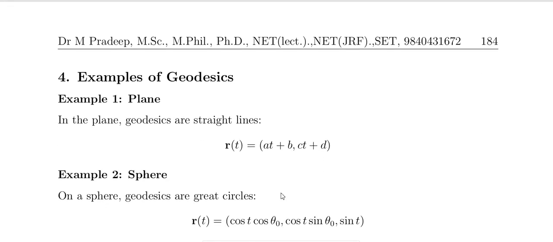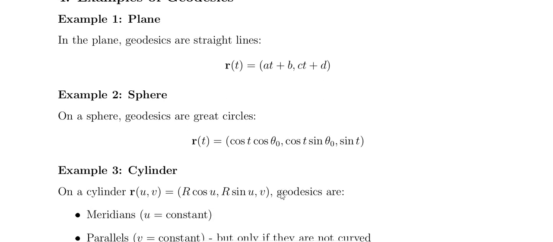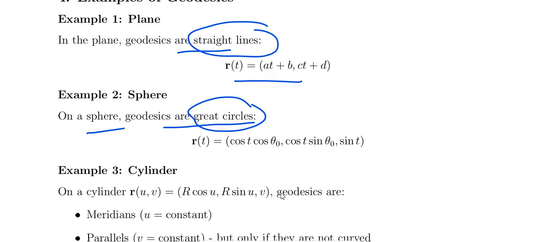And for the examples, in the plane, geodesics are straight lines, that is r of t equal to something. And on the sphere, geodesics are great circles. These are very important. Okay, in the plane what are the geodesics, on the sphere what are the geodesics, think about why. That is the shortest path.